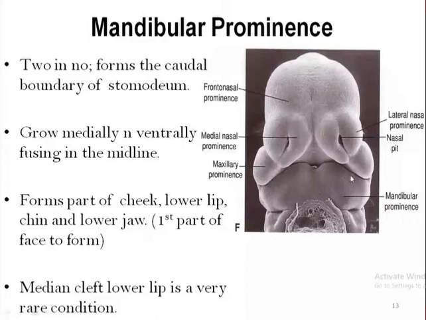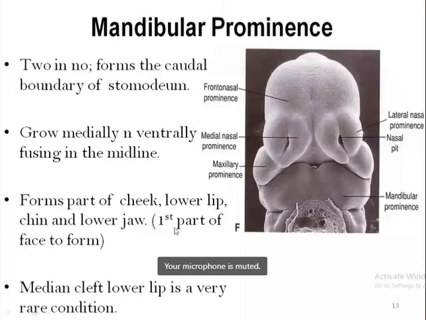This mandibular prominence forms the lower aspect of the cheek, lower lip, chin, and lower jaw. So lower lip and lower jaw are formed by the mandibular prominence, while upper lip and upper jaw are formed by the maxillary prominence. And remember, these derivatives of the mandibular prominence, the lower lip, chin, and lower jaw, are the first parts of the face to form during development of the face.